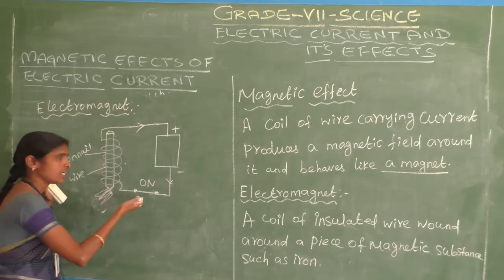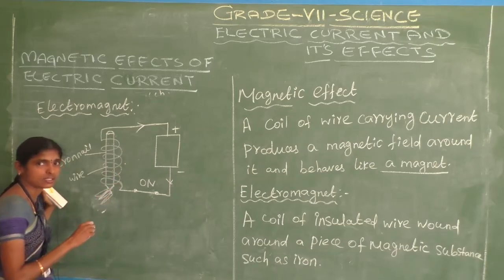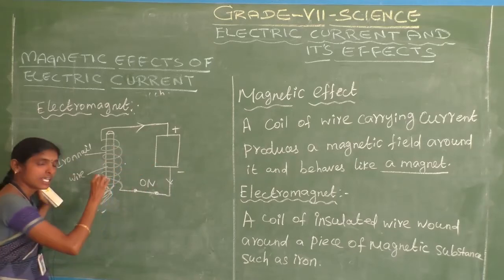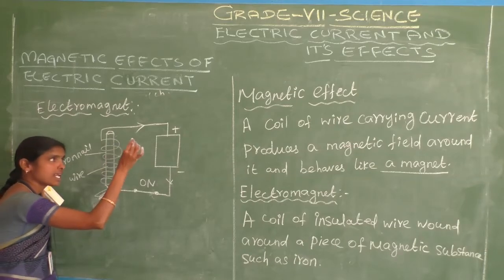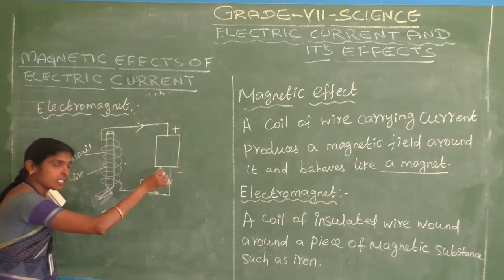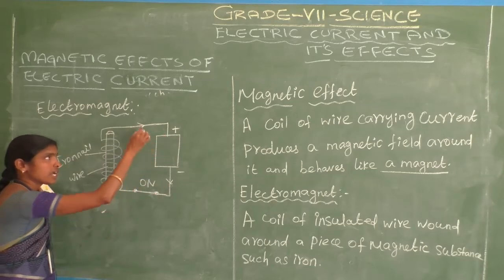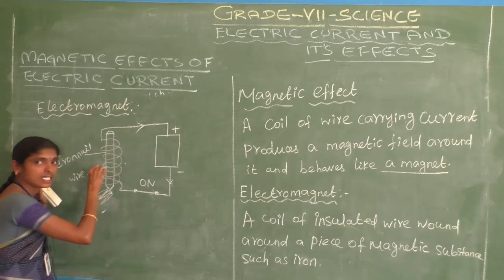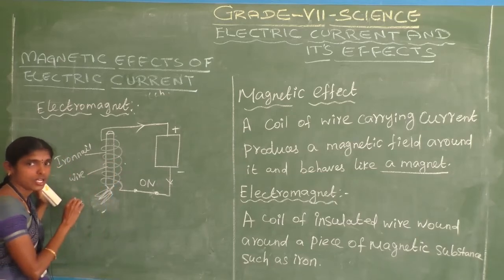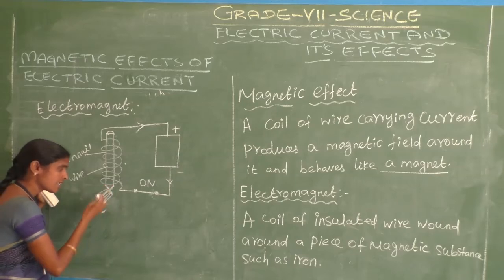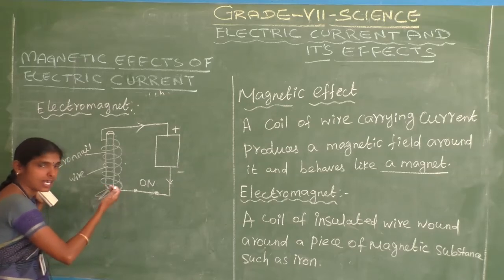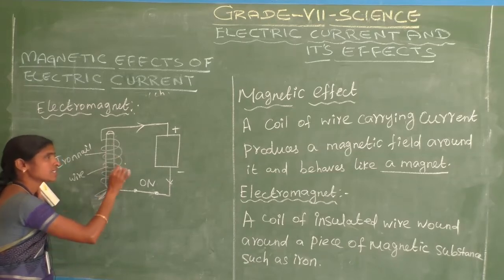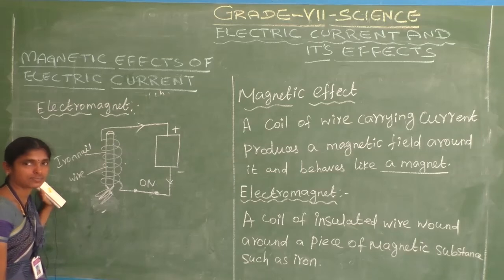This is how we form an electromagnet. This is the electric circuit. This is the iron nail. We apply the electric current in this circuit. Here the iron nail behaves like an electromagnet, so it attracts the other iron nails. So the iron nail behaves like an electromagnet.